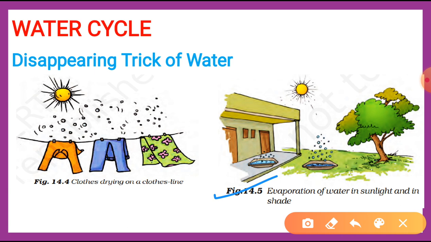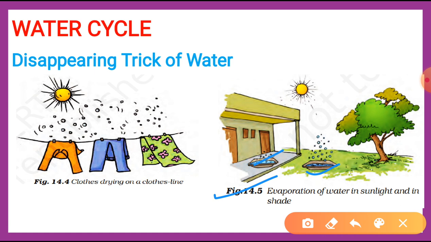Does the water seem to disappear? Obviously, after some time you will observe that. From which plate does it disappear first? If you compare, the plate which is in sun will have more disappearance of water in comparison to the plate which is in shade. Okay?